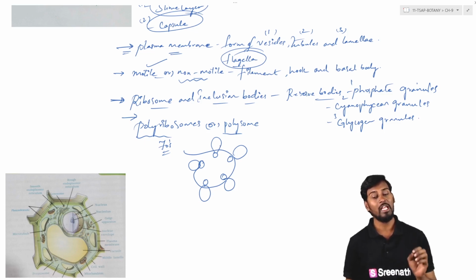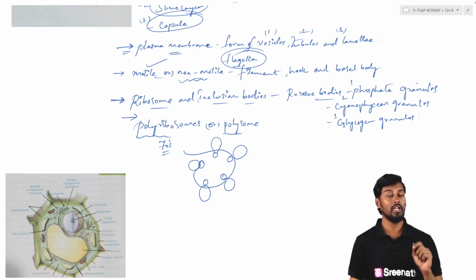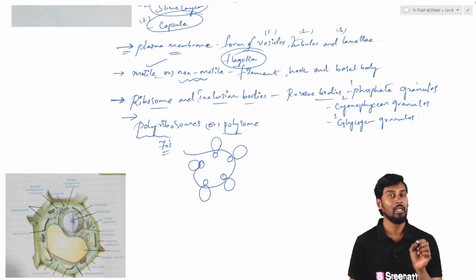So polyribosomes and polysomes are the ones where we can see generally one mRNA being translated by multiple ribosomes together. So when multiple ribosomes are attached onto one single mRNA, it forms the polyribosomes or polysomes, where we can see multiple proteins are generally synthesized by means of one mRNA molecule. So at a given point of time, we can see multiple proteins are generated from a single mRNA molecule.